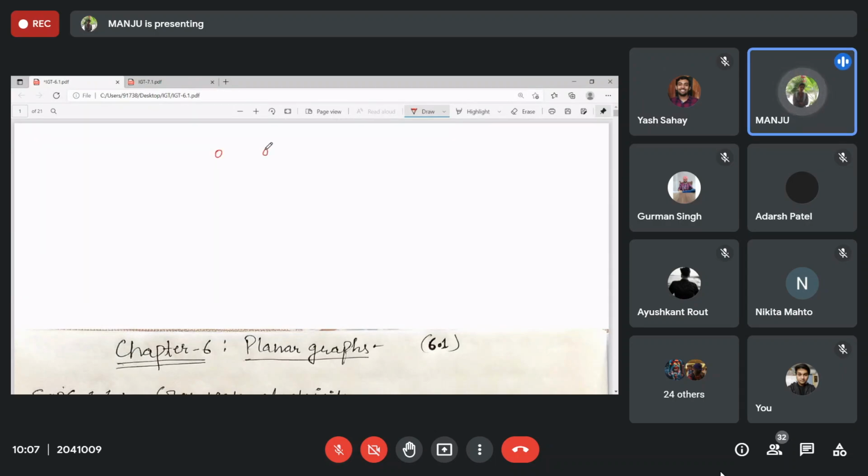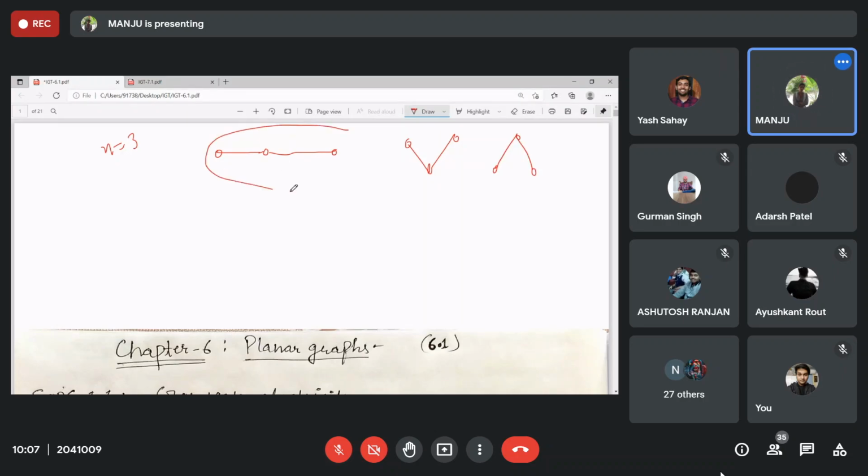You have 3 vertices and you want a tree, right? N is equal to 3. You want a tree. So you have this one only. Does any other exist, like this one or this one? All are isomorphic to this one, right? So there is one non-isomorphic tree. Different, how many will there be? One only. All of them will be the same as this, right?